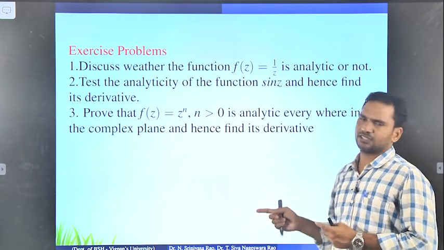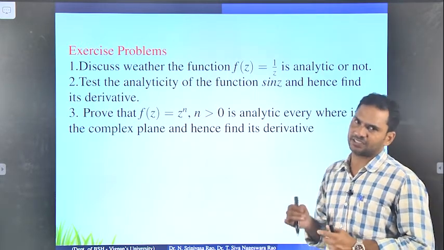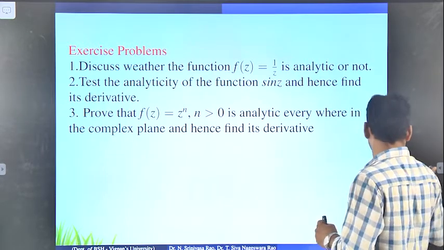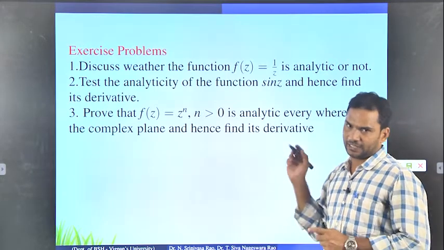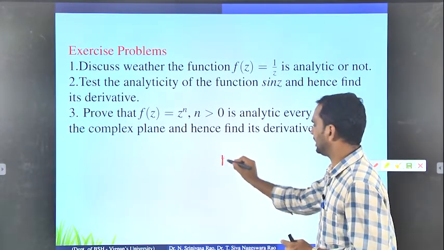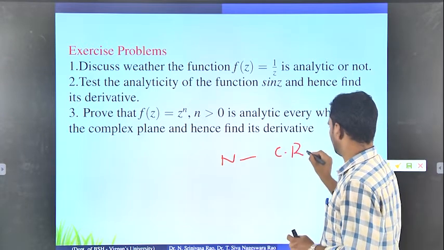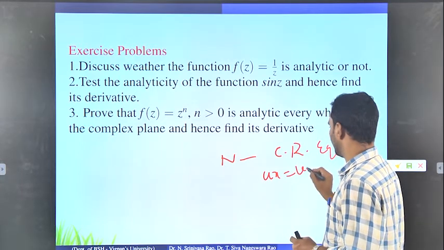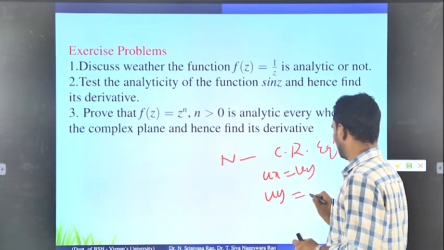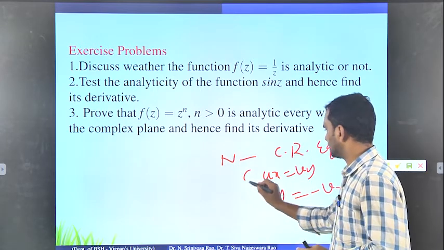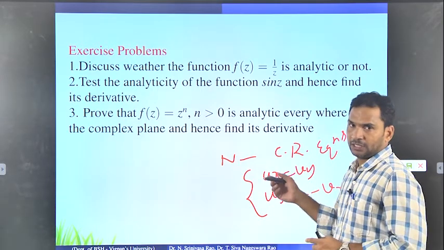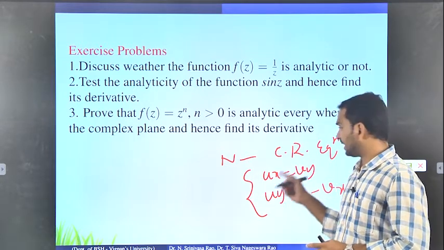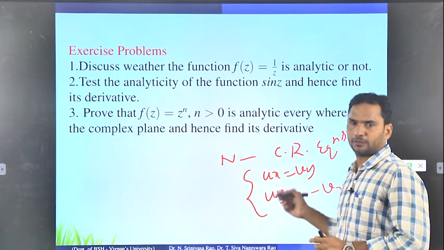The CR equations are a necessary condition, and the sufficient condition is that all the first order partial derivatives are continuous. One more thing to remember: for finding an analytic function, the necessary condition is the CR equations. What are the CR equations? ux equals vy and uy equals minus vx. These are the CR equations. If the CR equations are not satisfied, then it is not analytic. If they are satisfied, it may or may not be analytic.